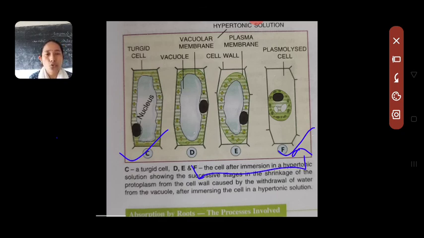Your homework is to go through this diagram that's given in your book properly, and you should be able to reason out the difference between turgidity and plasmolysis, what is flaccidity, what is the flaccid state, what is the turgid state, and what will happen if the wall pressure is more than the turgor pressure. So you will be going through all those from your book.